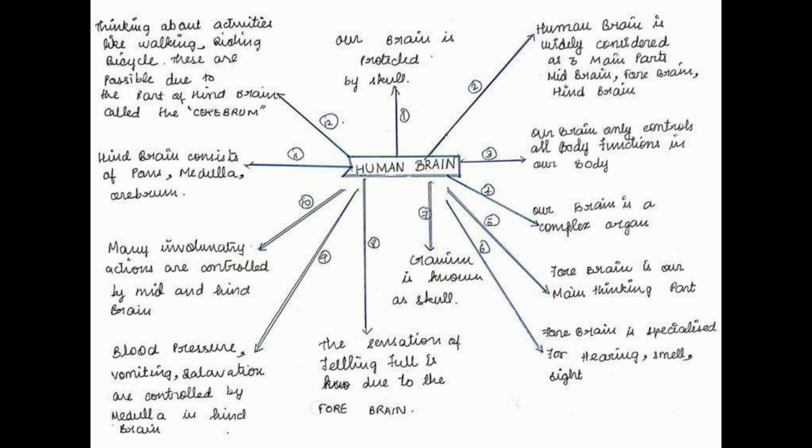Cranium is also known as skull. The sensation of feeling full is due to the forebrain. Blood pressure, vomiting, and salivation are controlled by the medulla in the hindbrain. Many involuntary actions are controlled by the midbrain and hindbrain. The hindbrain consists of medulla, pons, and cerebellum. Activities like walking and riding a cycle are possible due to the part of the hindbrain called the cerebellum.